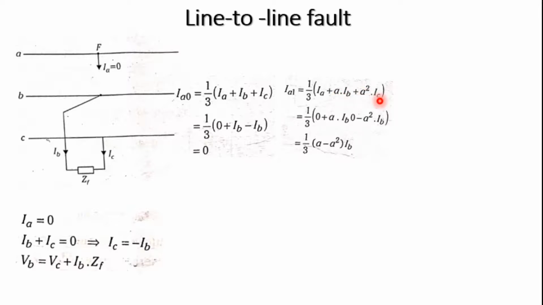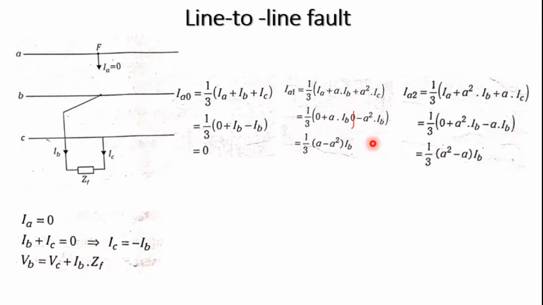Here IC is equal to minus IB; substituting that, we get A minus A square into IB, which is not 0. Similarly, IA2 is equal to 1 by 3 times IA plus A square into IB plus A into IC, so we get 1 by 3 times A square minus A into IB. Already I told that this is j root 3, and this is minus j root 3.